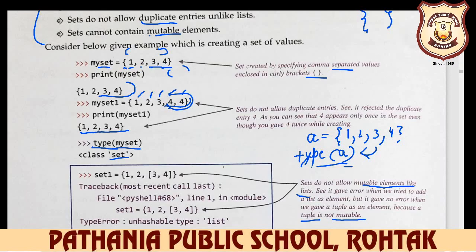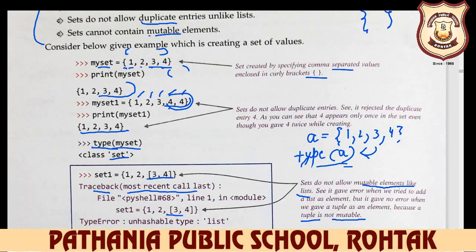So it means it displays the data type name. So here A is the name of the set data type, and here my set is the name of the set data type. And so see here set 1, 2, 3 and 4, and now you see these are in the square bracket, and it displays the error traceback. Always when your program has an error, then it displays like this: traceback, most recent call last, file, and the error name. But what is the main error here?